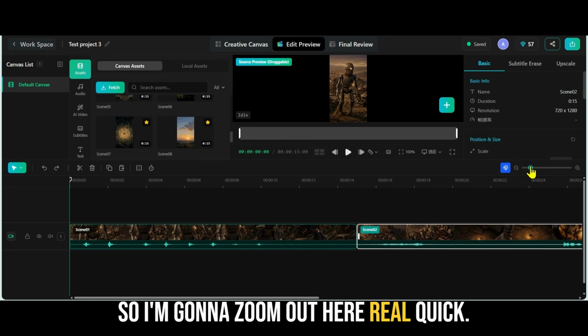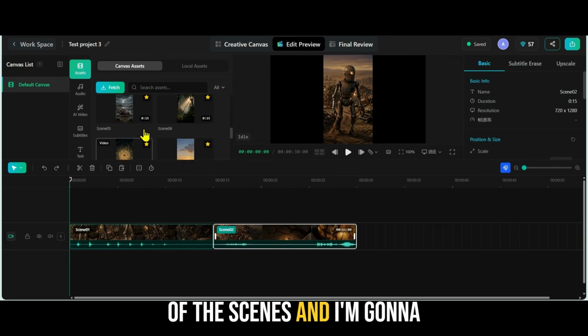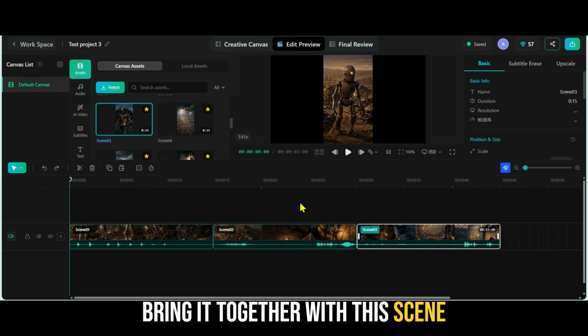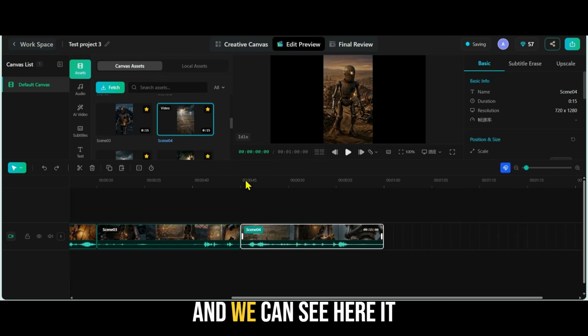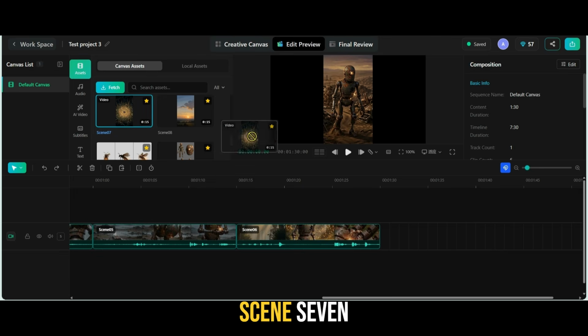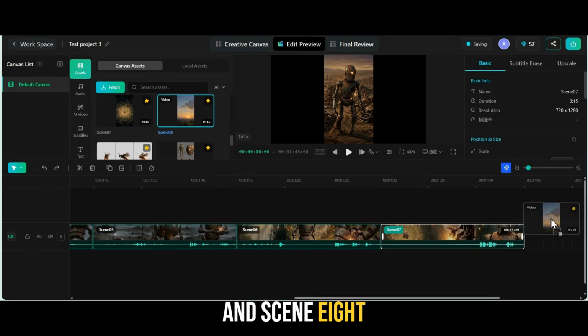So I'm going to zoom out here real quick. I'm going to grab all the rest of the scenes and add them in there one by one. Let's grab the next scene here, bring it together with this scene, grab the next scene here, and we can see here it says scene 4, then scene 5, scene 6, scene 7, and scene 8. And just like any other